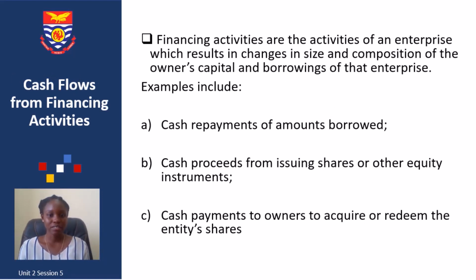When it comes to financing activities, there are those activities that result in changes in the size and composition of owners' capital and borrowings of that enterprise. In other words, those activities that have an effect on the capital structure of the firm in terms of equity or debt are what we refer to as financing activities. They include cash repayments of amounts that have been borrowed, cash proceeds that arise from the issue of shares or other equity instruments, and cash payments to owners to acquire in part or whole the entity's shares. These are all referred to as cash flows from financing activities.